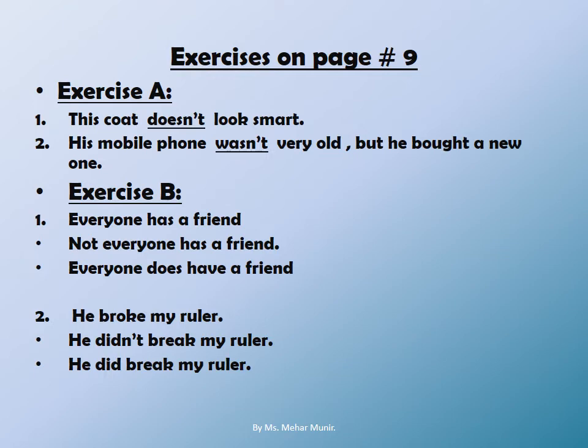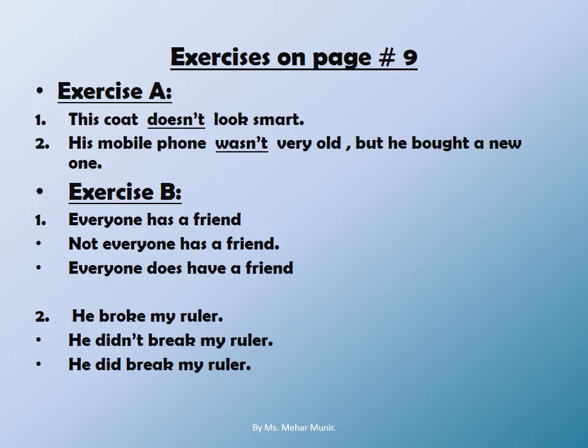This coat dash looks smart, and the most suitable is: this coat doesn't look smart. Sentence number 2. His mobile phone dash very old, but he bought a new one. Now when we fill the sentence with the negative form, we will use the most suitable, and that is was not. His mobile phone wasn't very old, but he bought a new one. The rest of the sentences are now your responsibility. You have to attempt them, and if you find any query, I'm there to explain to you.